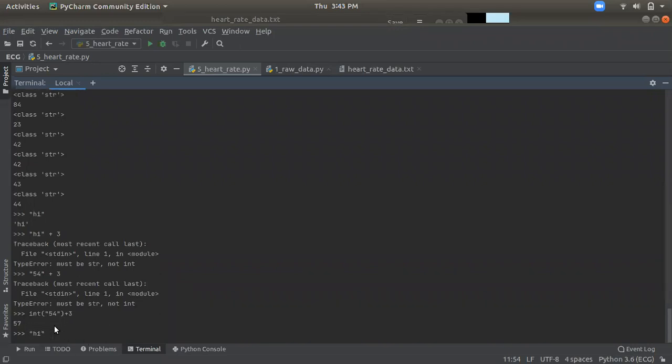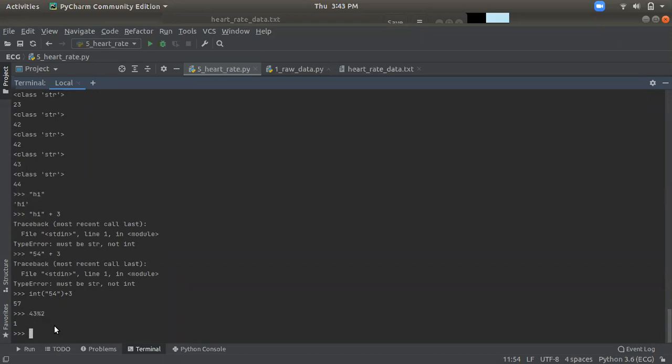The mod function gives the remainder of any number. If we take 43, we know it's an odd number, right? If I mod 2, the remainder is 1, because if we divide 43 by 2, the remainder is 1, which means it's an odd number, not an even number.